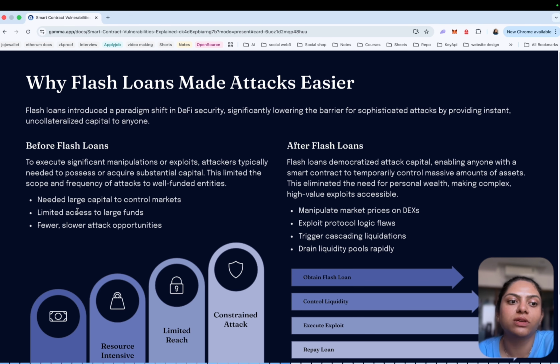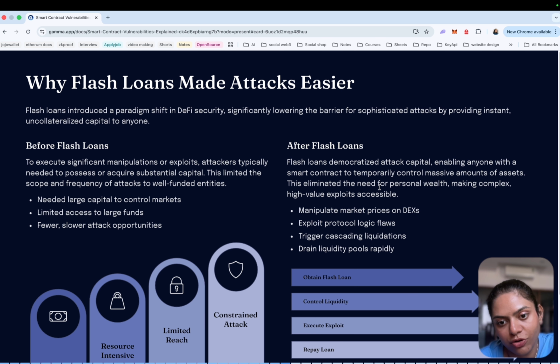Before flash loans, executing significant manipulations or exploits typically required attackers to possess and acquire substantial capital. That limited the scope and frequency of attacks, to well-funded entities who needed large capital and control of markets, with limited access to large funds and fewer, slower attack opportunities.